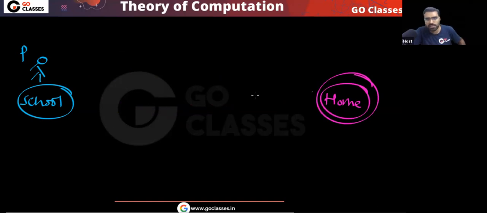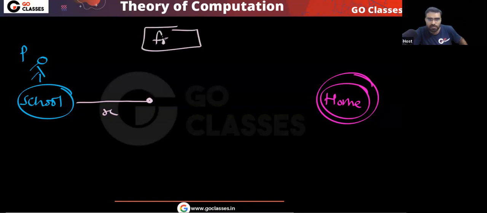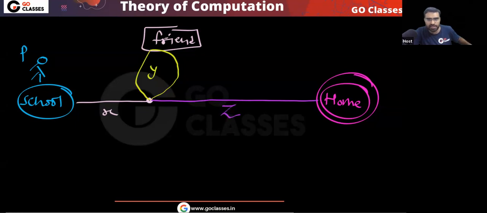From school, this kid is going home. There is this road; let's call this road X. At this point there is a friend's house. P has a friend, and this is the friend's house. Let's call this entire road Y, and from here to here, this road, let's call it Z.